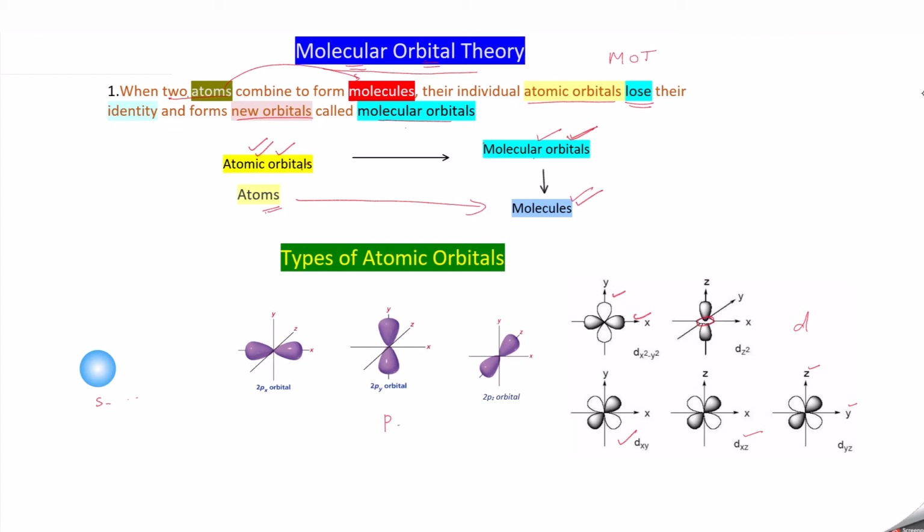All 5 d orbitals have the same energy, so they are degenerate orbitals. All these s, p and d orbitals undergo the formation of molecular orbitals.